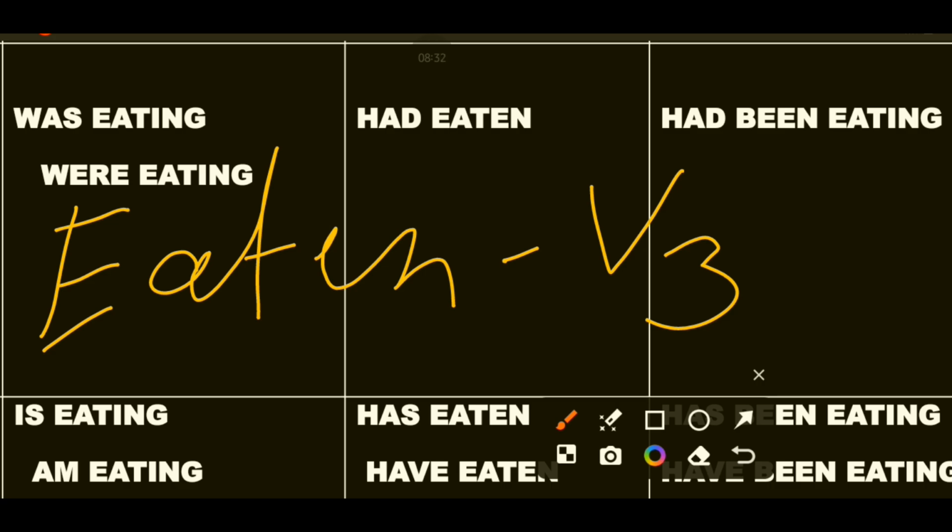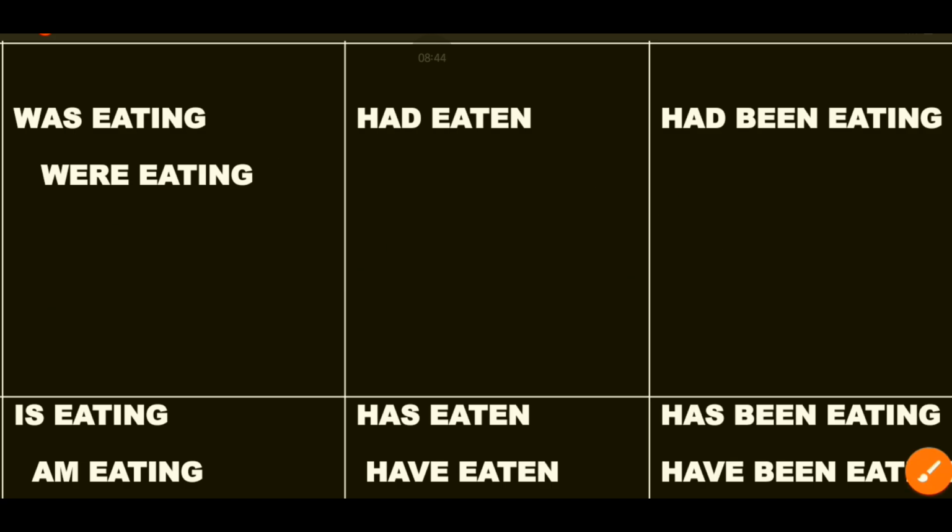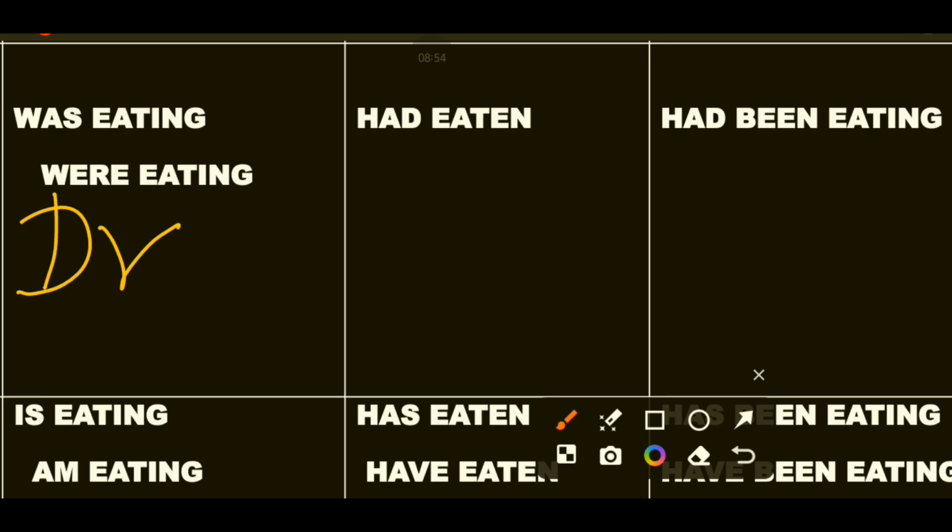There are many verbs, and there is a list of all the verbs which you have to memorize and go through, so that it comes handy whenever you have to answer some questions. For example, drink, D-R-I-N-K.